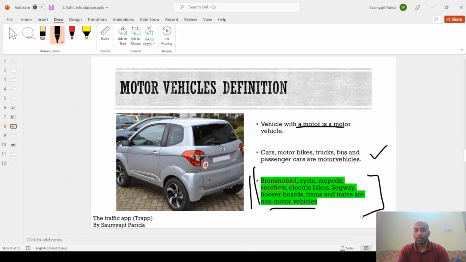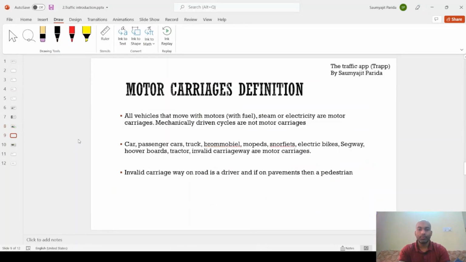Okay, so Brahmobile, cycle, mopeds, these are motor vehicles. Then moving forward, motor carriages. I don't have a picture to show, but it could be easily understood. All vehicles that move with motor, steam or electricity are motor carriages. So all vehicles with moving motors, for example, a Snorfit has a small motor, but it is not a motor vehicle, but it is a motor carriage.